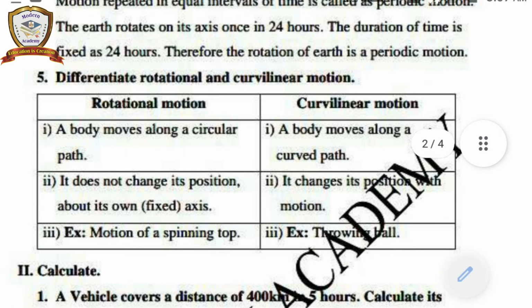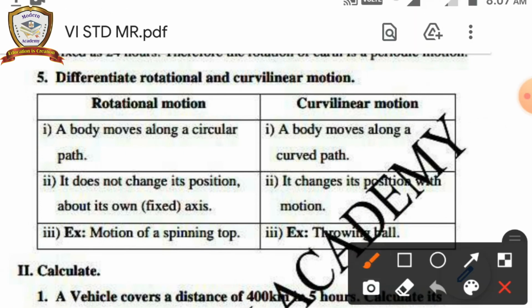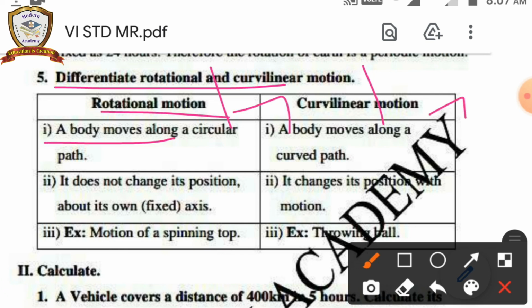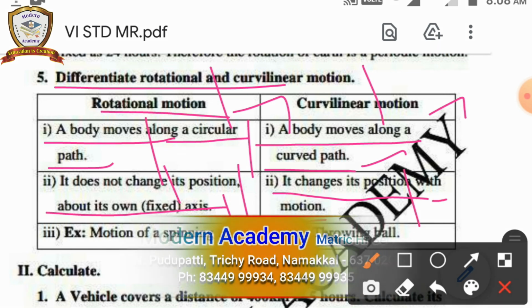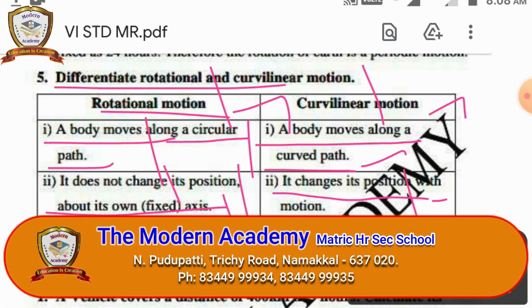Question number 5. Differentiate rotational and curvilinear motion. Rotational motion first, curvilinear motion second. In rotational motion, a body moves along a circular path. In curvilinear motion, a body moves along a curved path. In rotational motion, it does not change its position about its own axis. In curvilinear motion, it changes its position with motion. Example of rotational motion: motion of a spinning top. Example of curvilinear motion: throwing a ball.